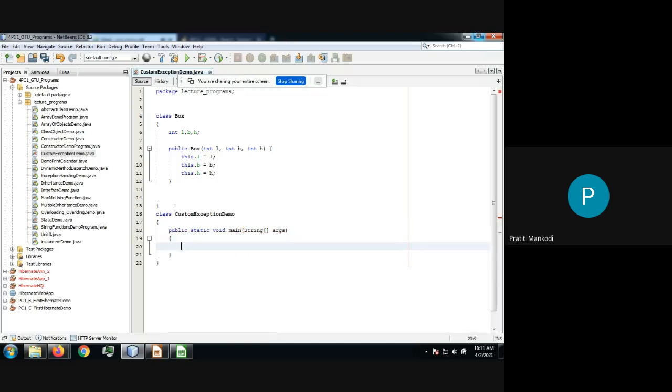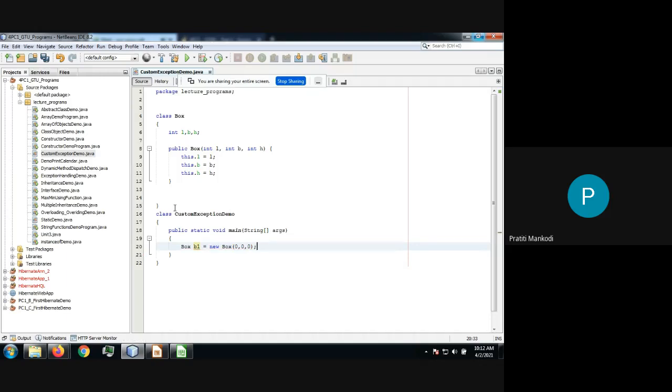That's it. Now I want to create the object of Box. So how will I create? Box b1 is equal to new Box. Now here I am passing the parameters to be stored in all the parameters.